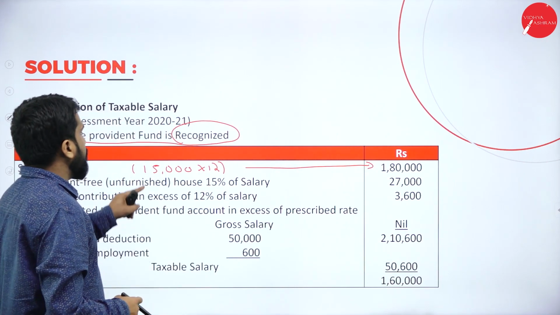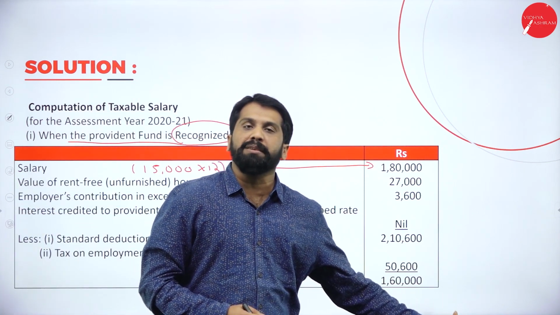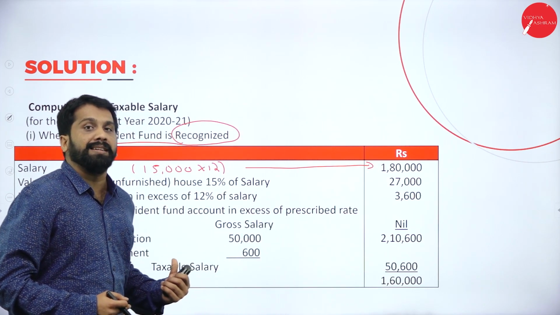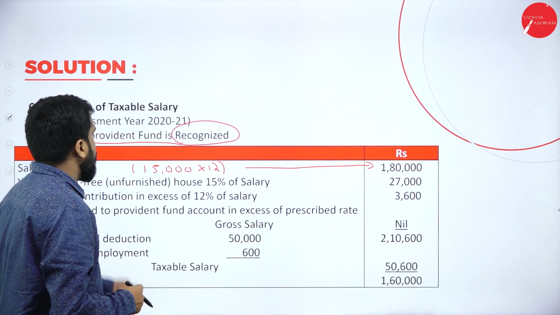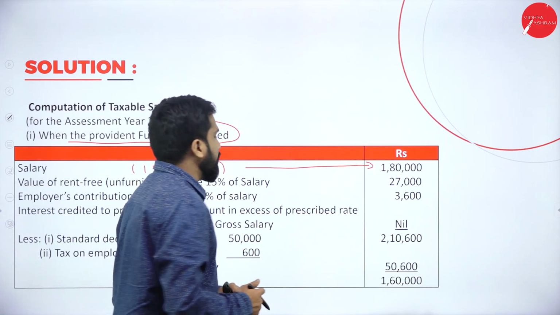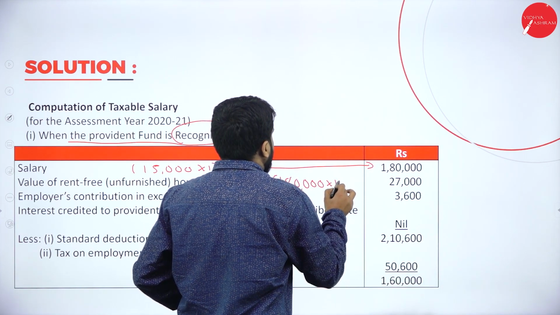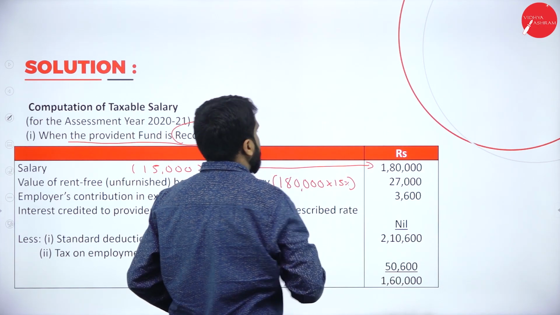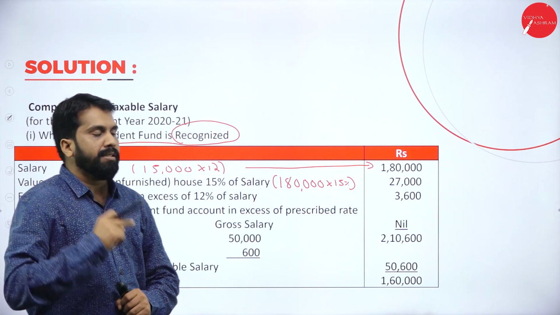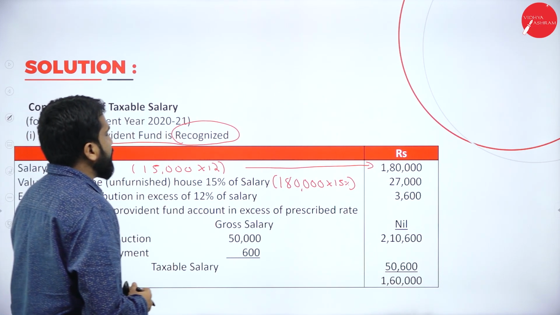In the last problem, we did not do this 15% calculation, because that was furnished house. What we are doing now is unfurnished house. Now, 15% of salary. What is her salary? 1,80,000 multiplied with 15%. It will be around 27,000. Clear? Yes. Now, employer's contribution in excess of 12%.